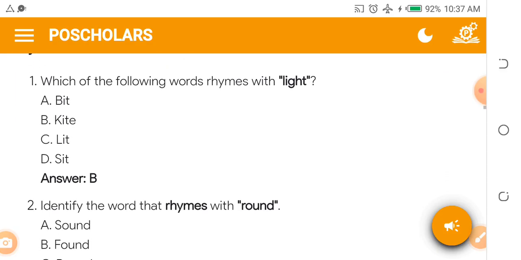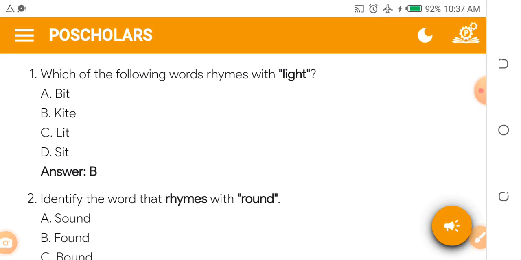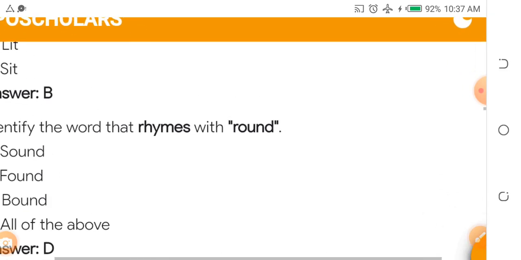Okay? Question number 1. Which of the following words rhymes with light? A. Beat. B. Kite. C. Lit. D. Sit. We have light, then we have beat, we have kite, we have lit, we have sit. Of course, the answer is B. Kite. You say light, then you say kite. They rhyme together.